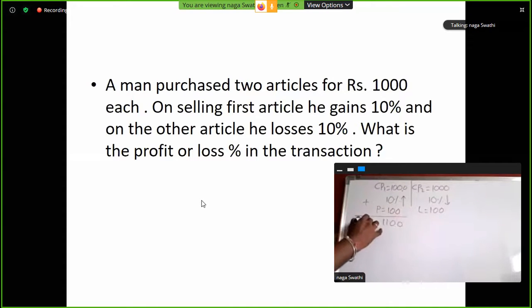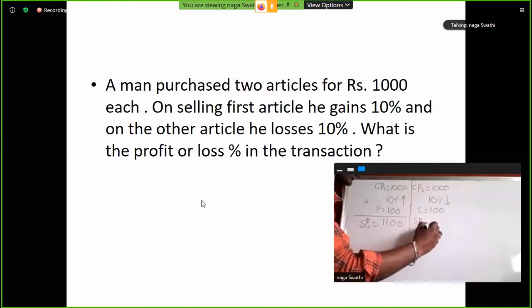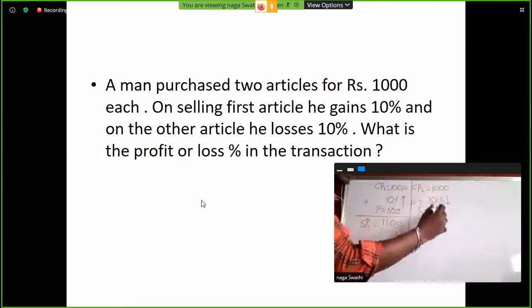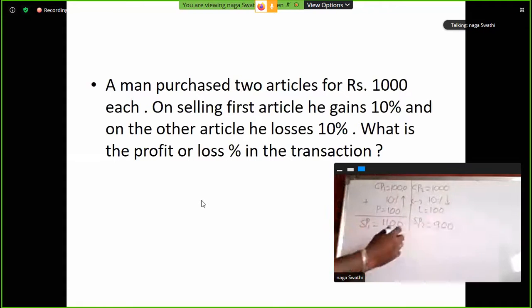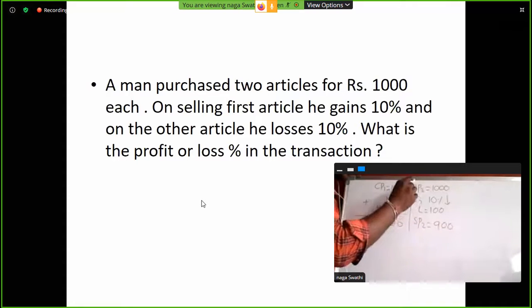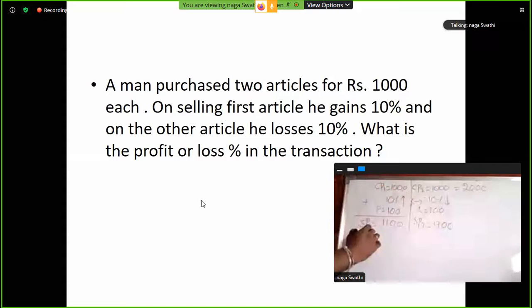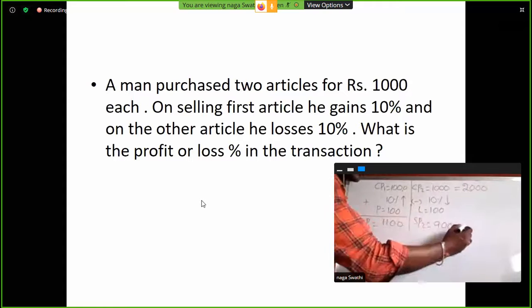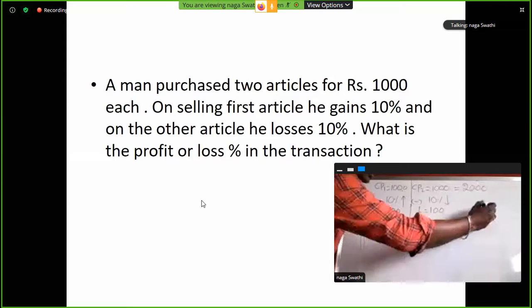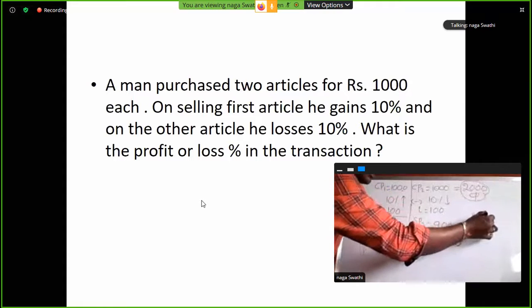This is SP1. Next, SP2 is equal to 1,000 minus 100, which is 900. CP1 plus CP2 is 1,000 plus 1,000, 2,000. SP1 plus SP2 is 1,100 plus 900, 2,000. So the cost price is 2,000 and the selling price is also 2,000.